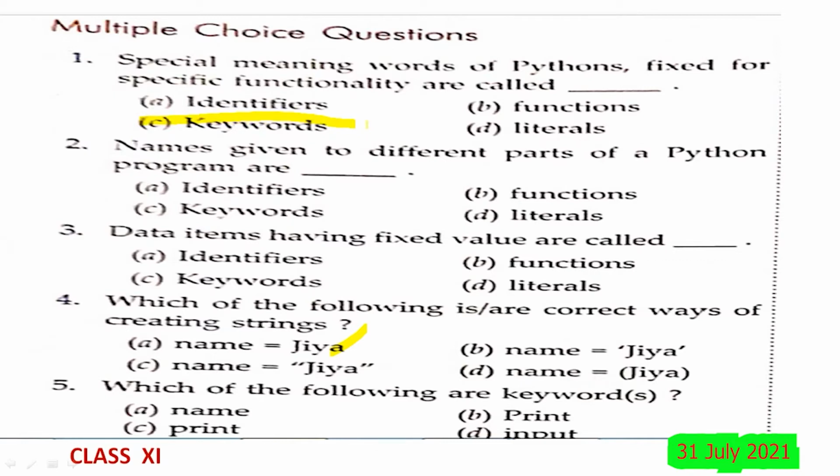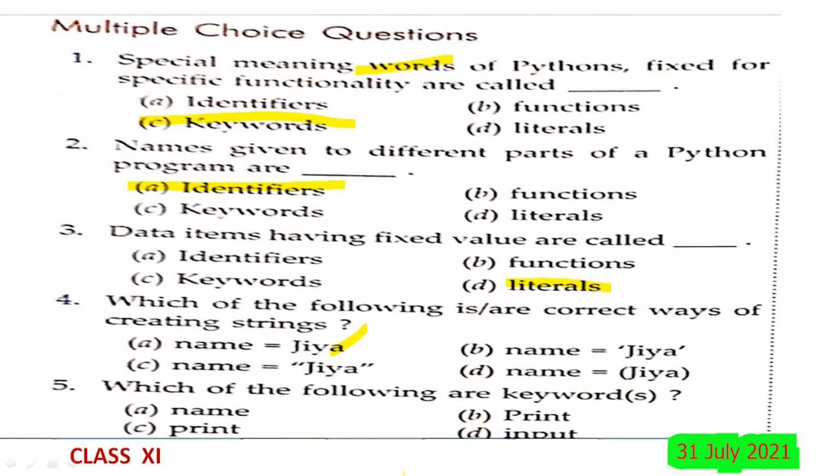Names given to different parts of a Python program are identifiers, functions, keywords, or literals. So second will be identifiers. Keywords are readily available, whereas Python identifiers, you can name them whatever you want. Data items having fixed value are called, of course, literals. Answer will be literals.